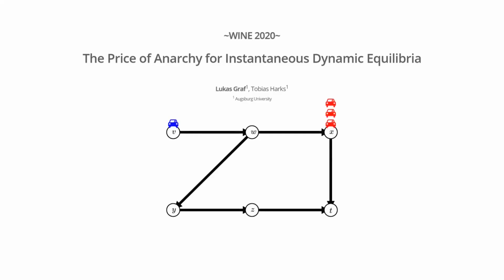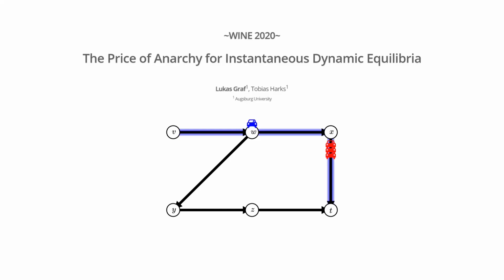So we have a road network here with cars in it, and the cars have different starting positions and one common goal, which is the node T here in the bottom right. And these cars all want to get to T as fast as possible, so they calculate the shortest path and start driving on it. Now, while they are driving, they get constant updates about the current traffic situations.